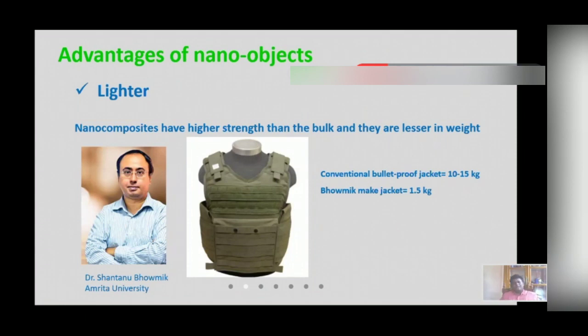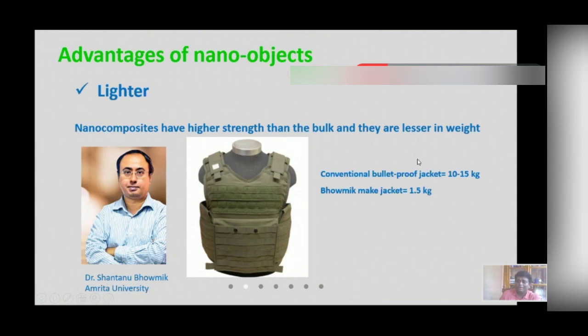So we know nanoparticles are found to be lighter, still their hardness is large. He is Dr. Santanu Bhumika, Amrita University, actually originated from West Bengal, Paschim Medinipur, probably Jharkhand.